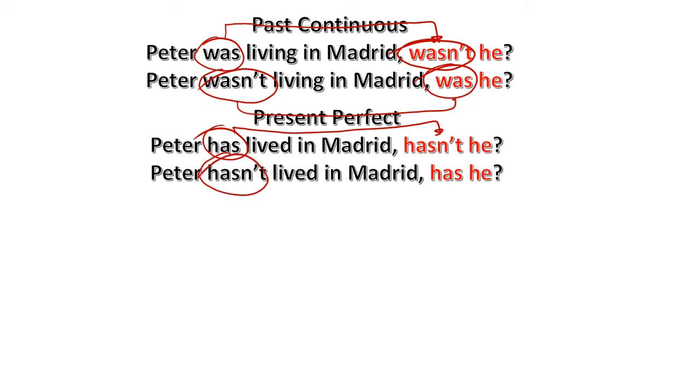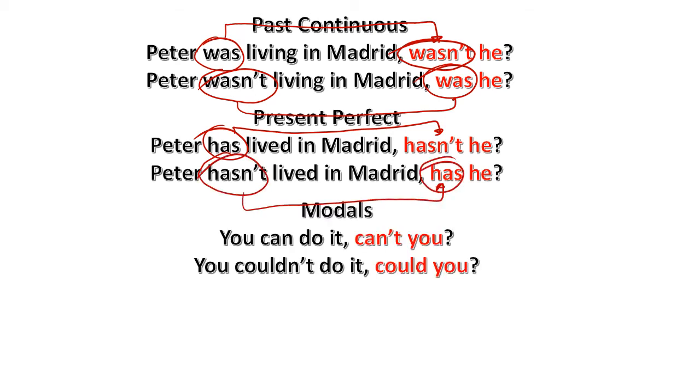And Peter hasn't lived in Madrid. Okay, the other way around. Talking about modals, I'm just going to give you 2 examples, okay? You can do it. Venga, que tú puedes hacerlo, ¿verdad? So, this is the first word I find inside the verb, and this is the negative form of it.